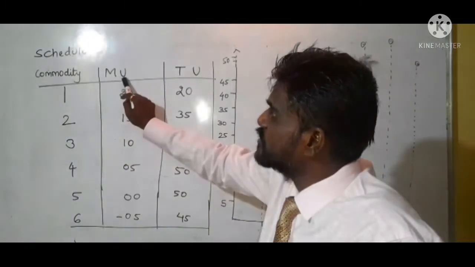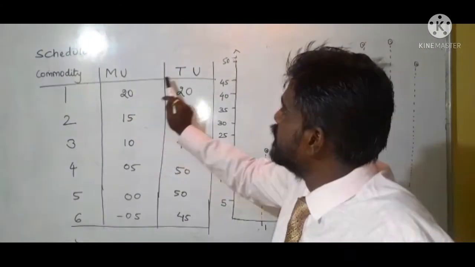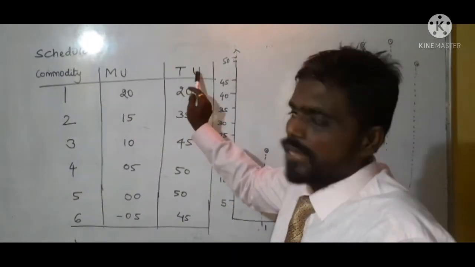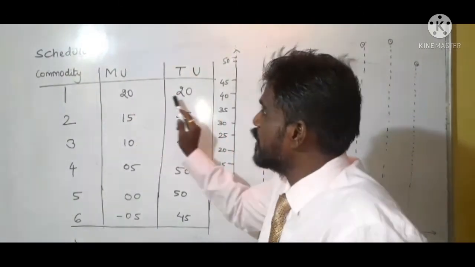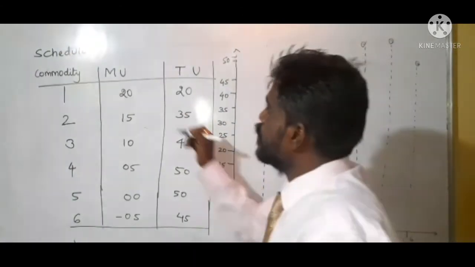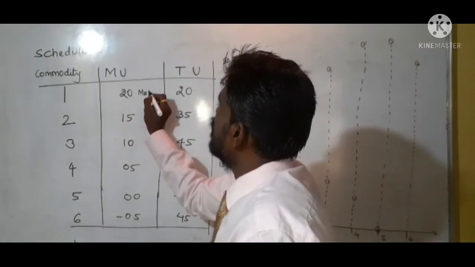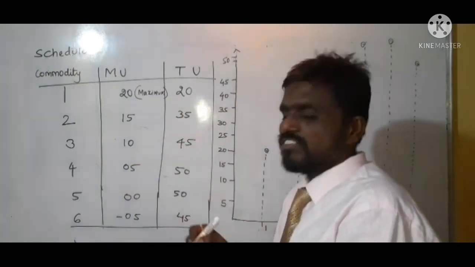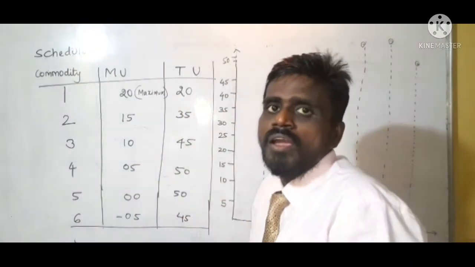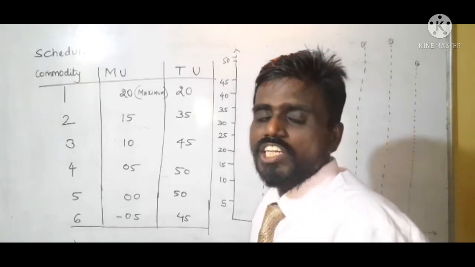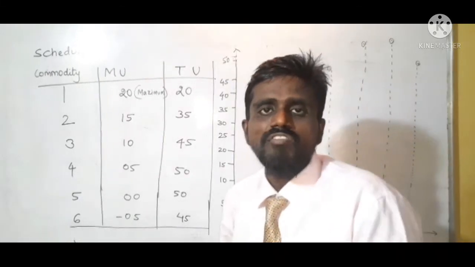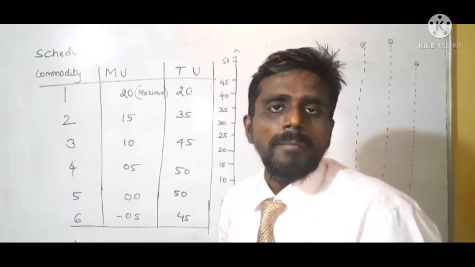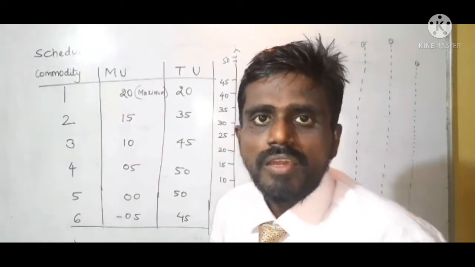That means his marginal utility is 20 and his total utility is also 20. This is the point where the consumer has maximum satisfaction. The first unit of consumption gives the maximum satisfaction.